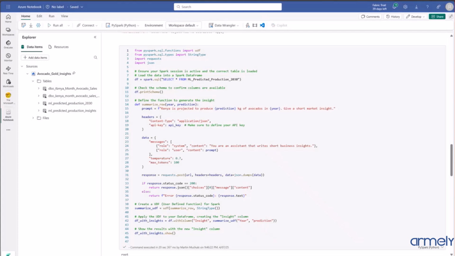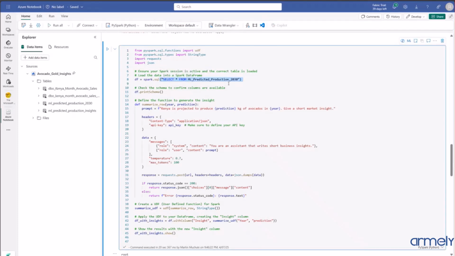Then we use that data for Azure AI. What you do with Azure AI is import the request, and call the OpenAI endpoint and the key, which is in a setup here. From there, we call our table, the one that has the machine learning predicted production.